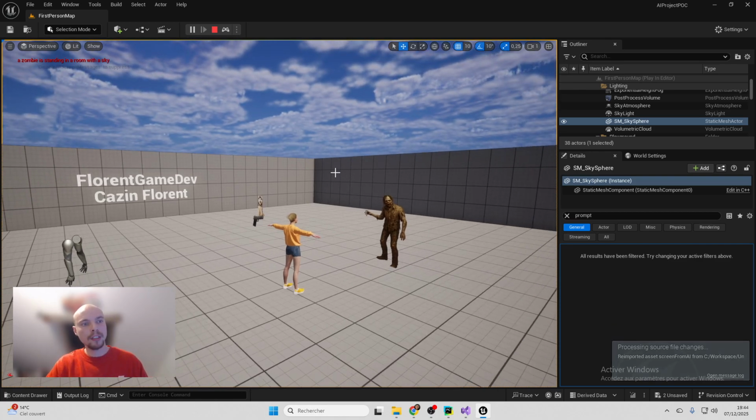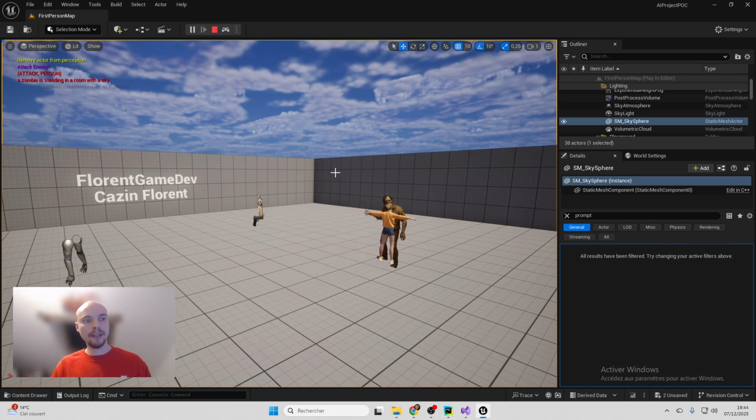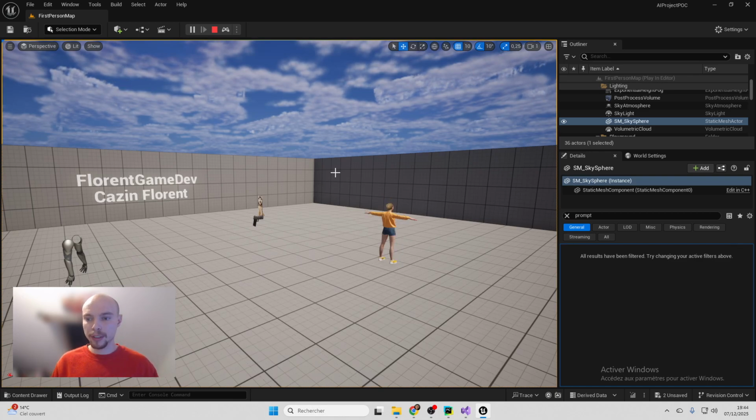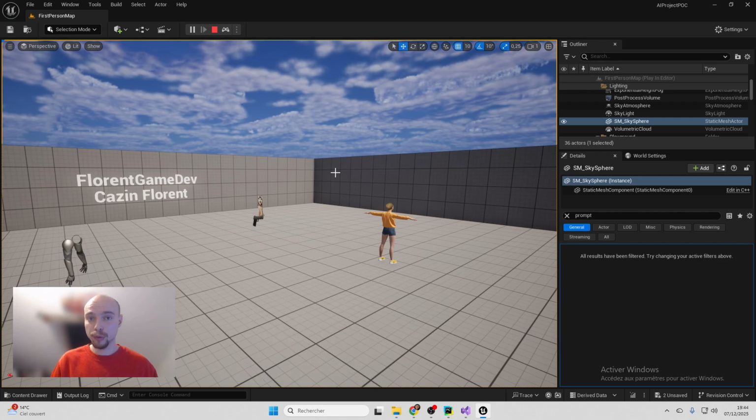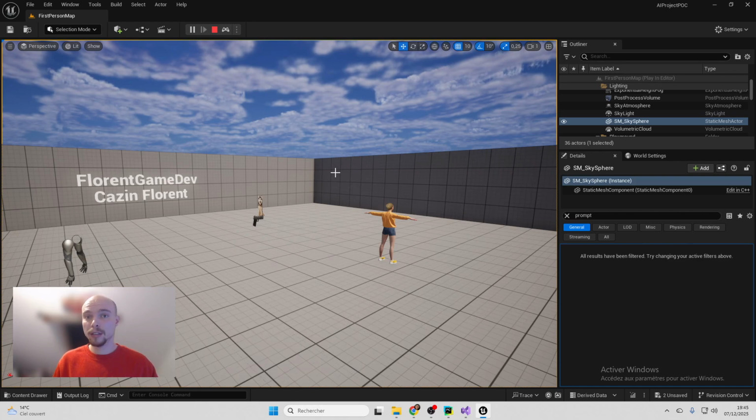A zombie is standing in a room with a sky, and then the AI decides to attack the zombie. Now this is something very interesting because this is literally psychology. The AI is an adult and she's very sad because the zombie killed her brother, so she decides to attack the zombie even if she knows that this is something very dangerous and she can die.